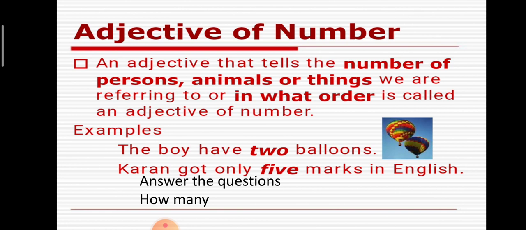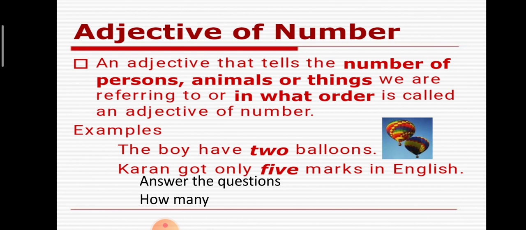Let's repeat it again. It denotes number, and in what order. It also answers the question how many.